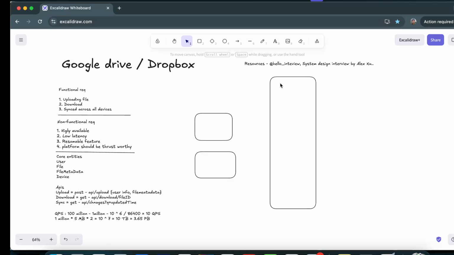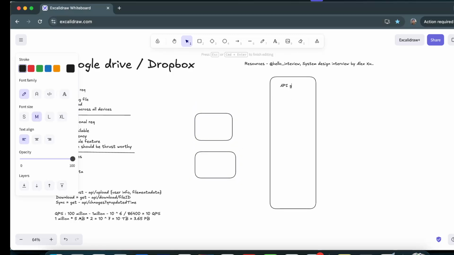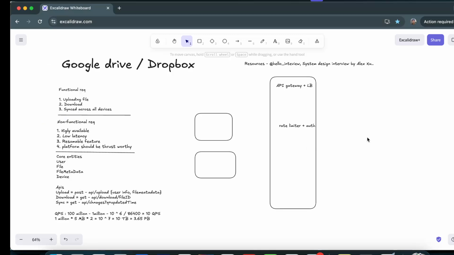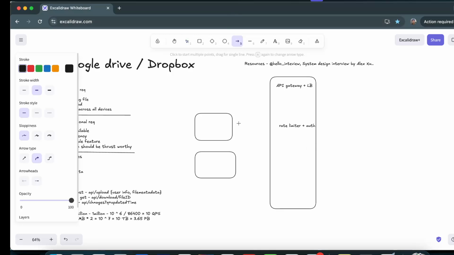So we will have an API gateway, a load balancer, and then rate limiting, to ensure that users make requests within the limits that we set. Then obviously authentication and authorization will be there. So the user first interacts with this API gateway. These are the clients.